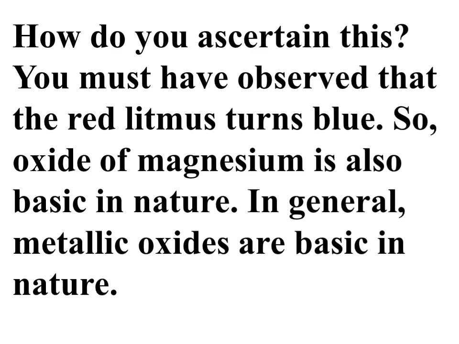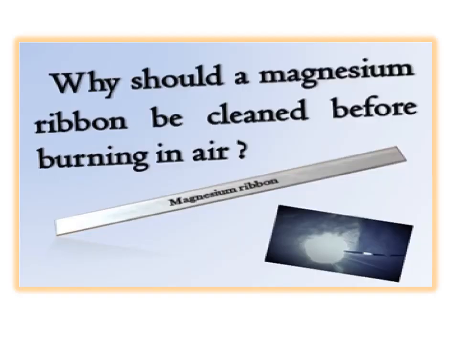Let me show you the pictures as well. Before that, if you have done this activity, you must have cleaned the magnesium ribbon before burning it in the air. This is because magnesium is a metal and it reacts with the air and forms magnesium oxide.